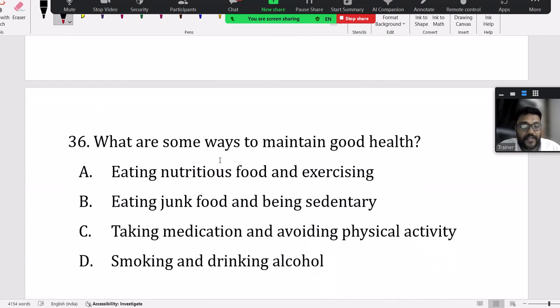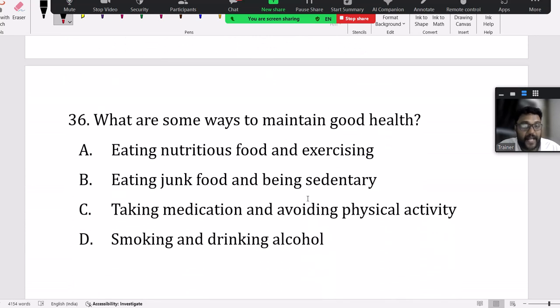What are some ways to maintain good health as per this paragraph? Eating junk food, taking medication, smoking and drinking alcohol. No, so you can see clearly, eating good food and exercise is what they clearly mentioned. So guys, it's a reminder. You also need to maintain this, right?